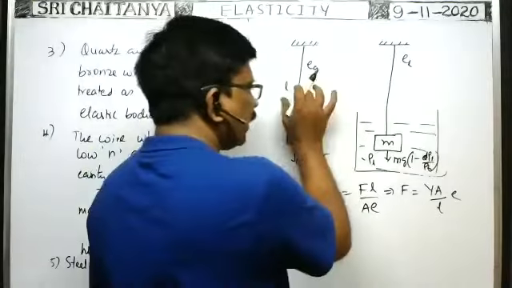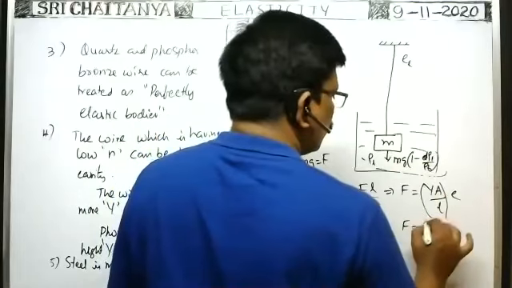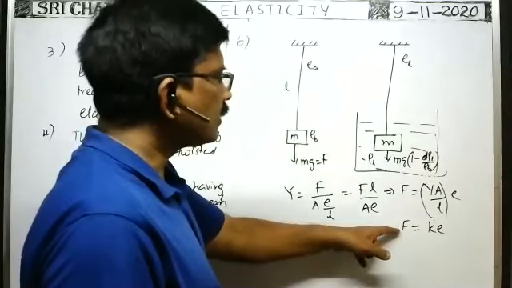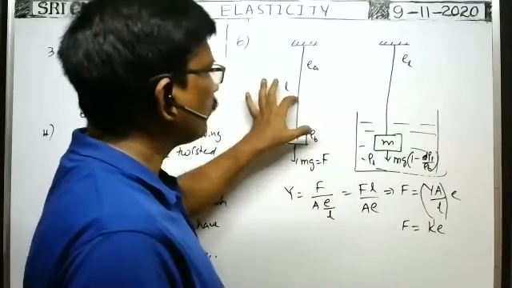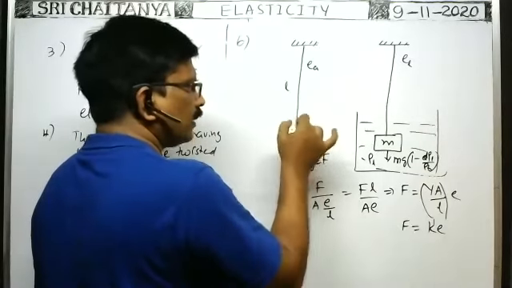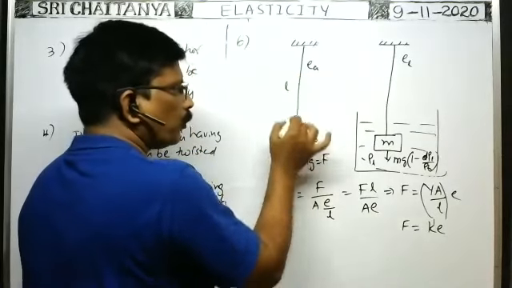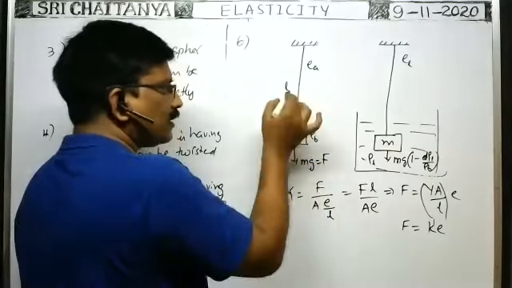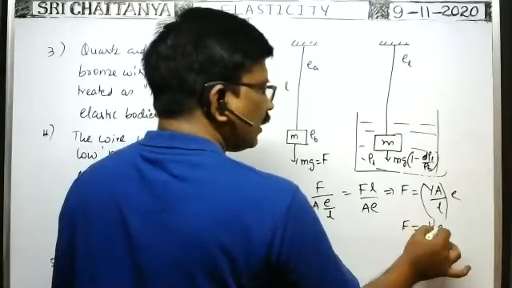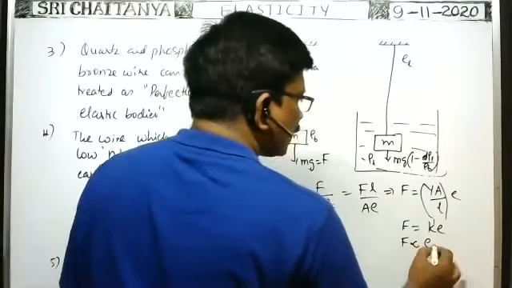For the given wire, Y is constant, A is constant, L is constant. So F is equal to some constant K into E. F is the restoring force developed in the wire. If a load of weight mg acts vertically downward, the same amount of restoring force is developed in the wire. The force with which the block pulls the wire downward is the restoring force developed in the wire. Restoring force developed is directly proportional to the elongation of the wire.